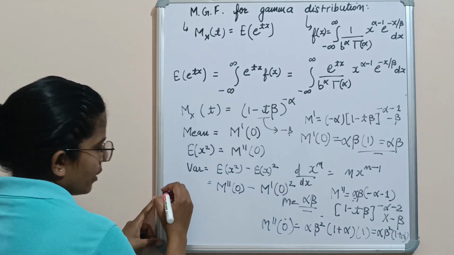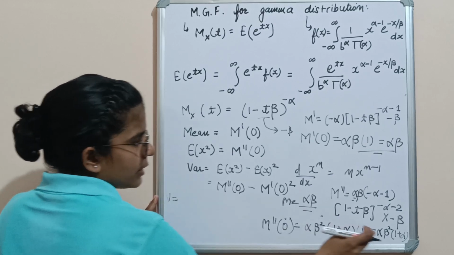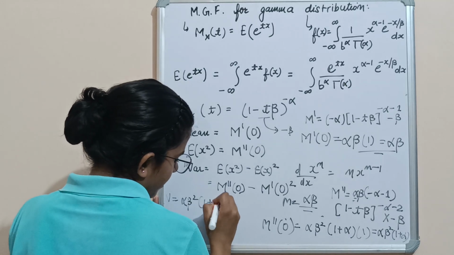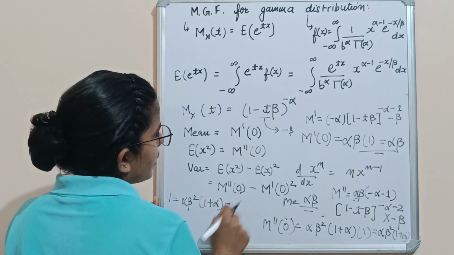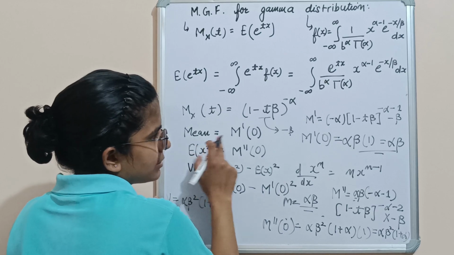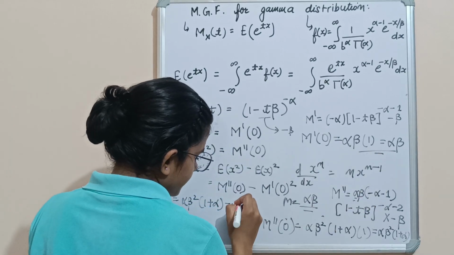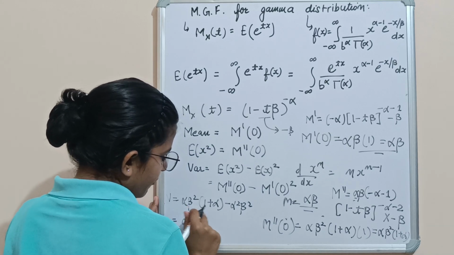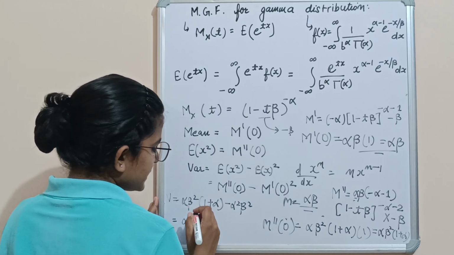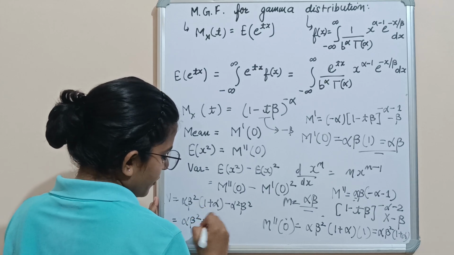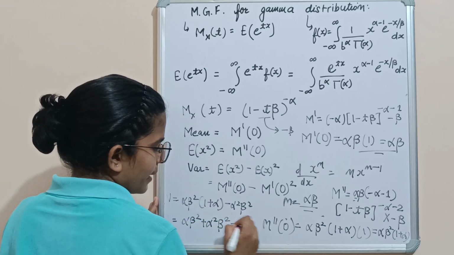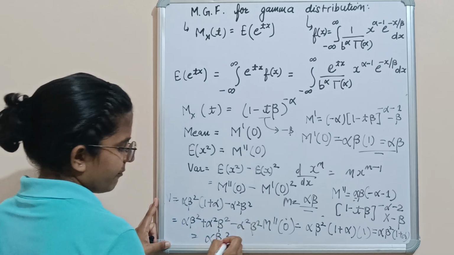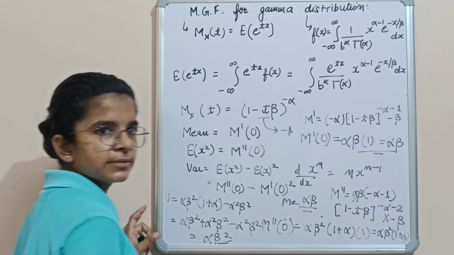Now variance will be this, alpha beta square into 1 plus alpha, minus our mean square, alpha square beta square. So this will be alpha beta square, if we open this parenthesis, alpha beta square plus alpha square beta square minus alpha square beta square. So this will be equal to alpha beta square, and we already know this is our value for variance.